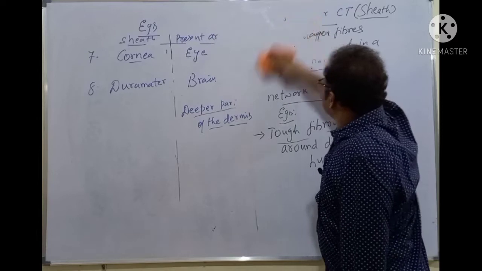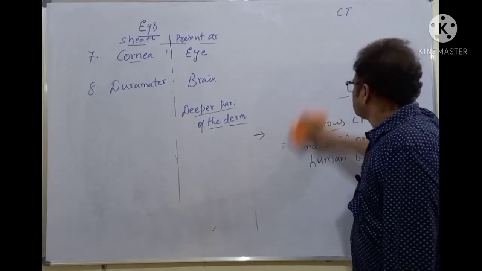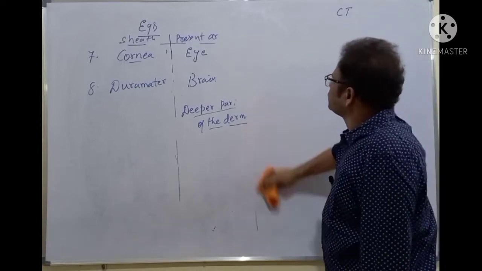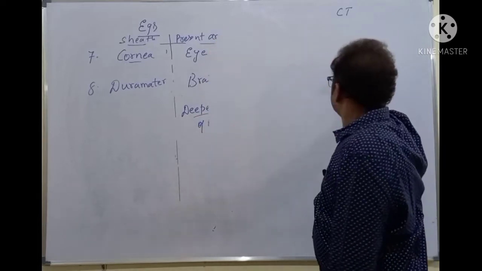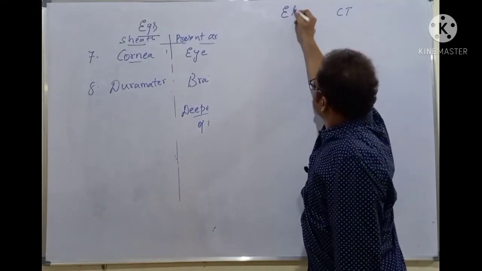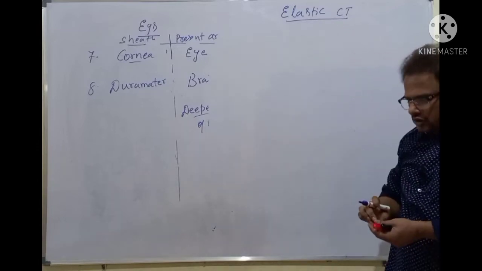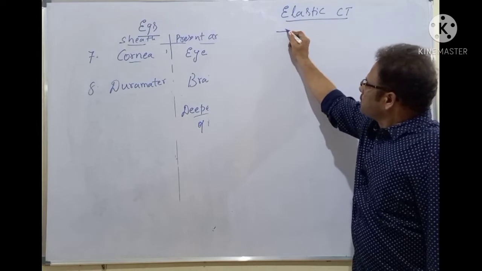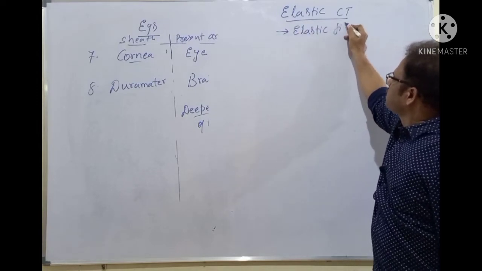Elastic connective tissue. The third type of dense connective tissue is the elastic connective tissue. As the name indicates, it is made of elastic fibers.